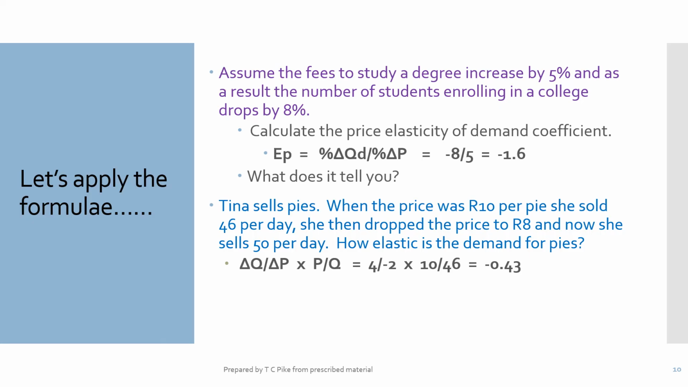Notice that we're now using delta Q over delta P times P over Q. There's your delta, your change in quantity, which is from 46 to 50. So the quantity demanded of pies went up by 4. What happened to the price? The price went down from 10 to 8, negative 2. Times original price over original quantity, and that gives you your answer, negative 0.43. Once again, I ask, what does this tell you? And once again, you should say to me, I don't know. And for now, that is absolutely fine. We're going to now go and discover what this actually means.